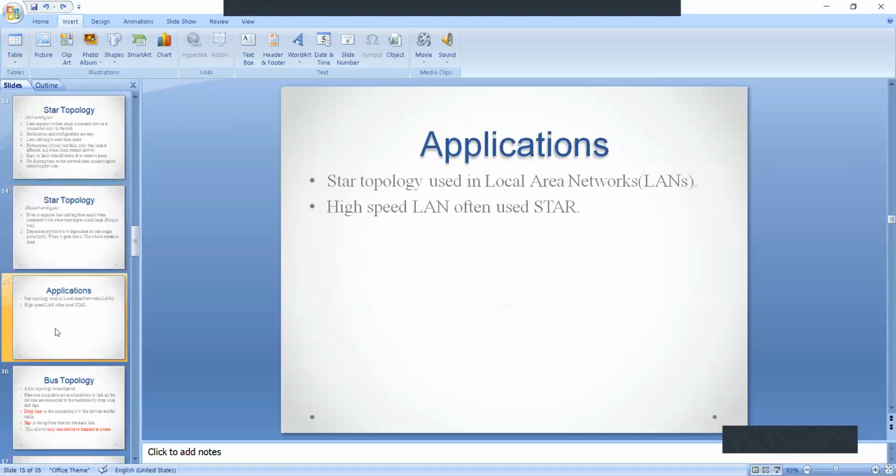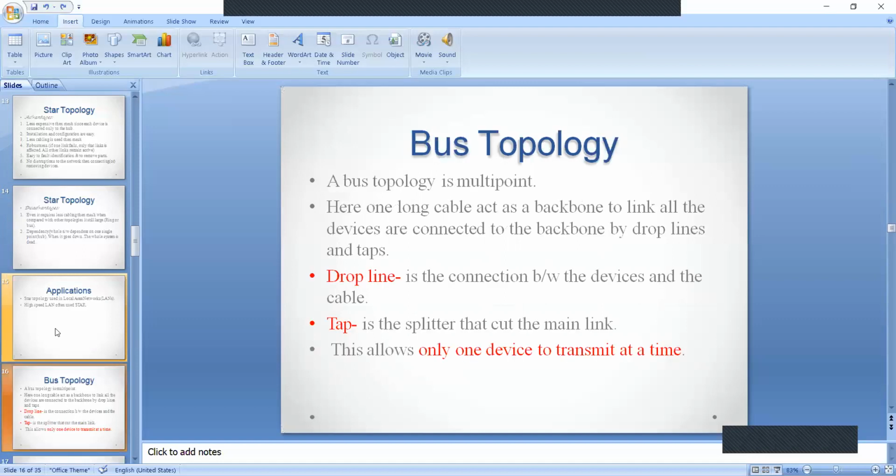Coming to the applications of star topology, star topologies are majorly used in local area networks, LANs, and high-speed LANs also often use star topologies.